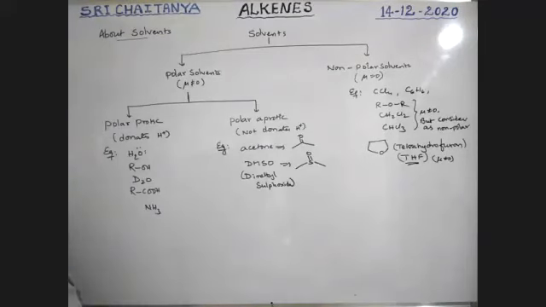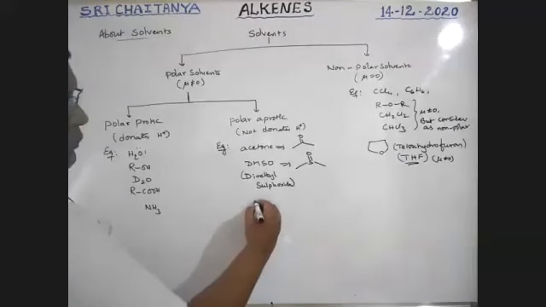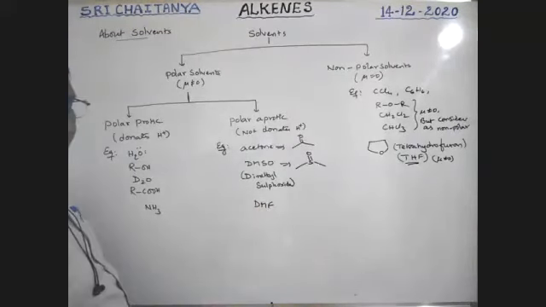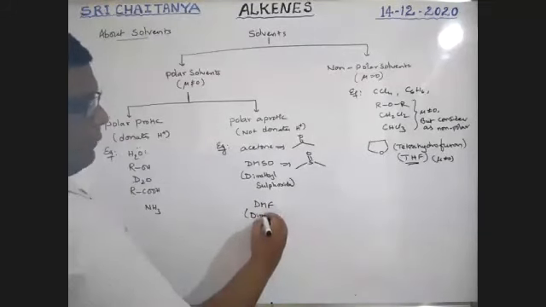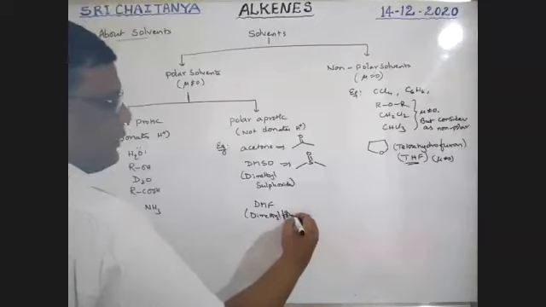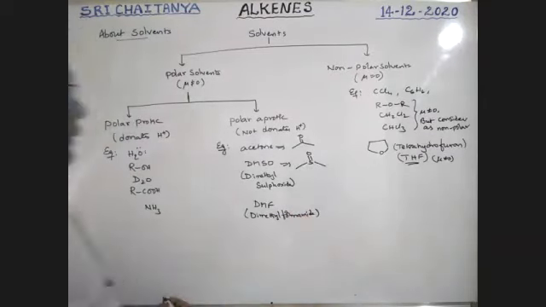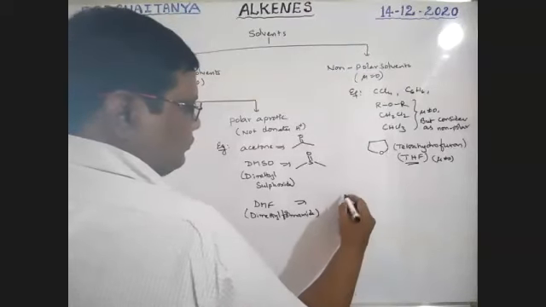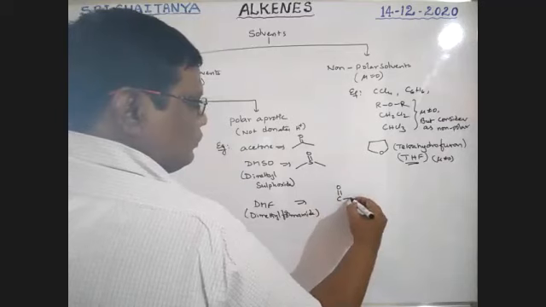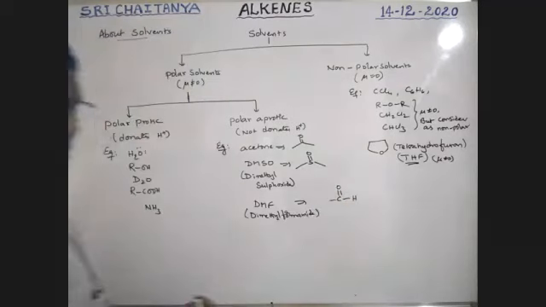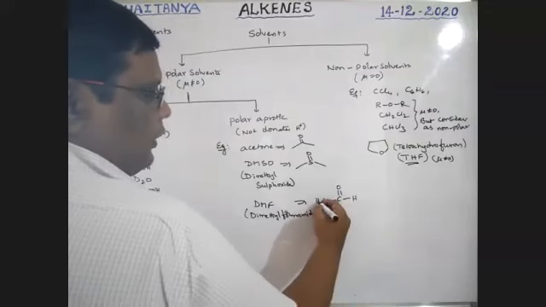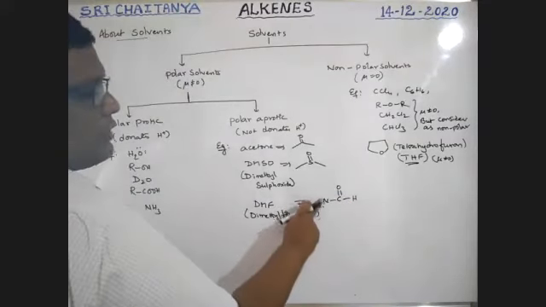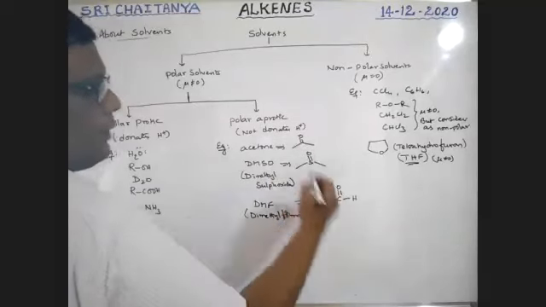Next, DMF, dimethyl formamide. Formamide is an amide, and here the two hydrogens are replaced with alkyl groups, dimethyl.